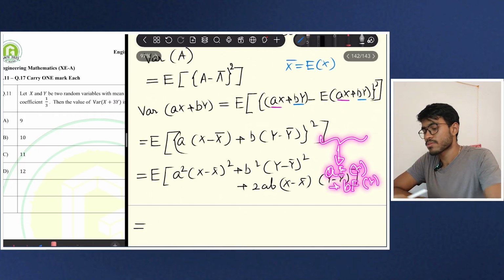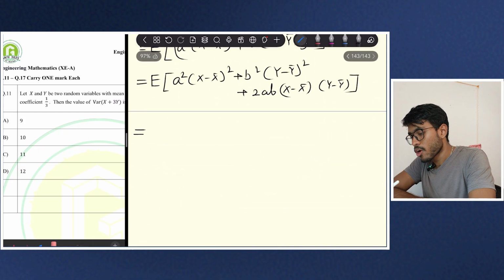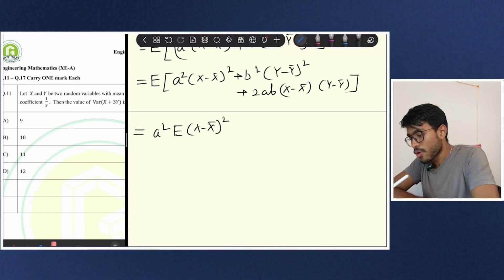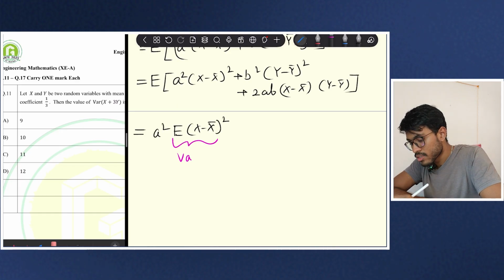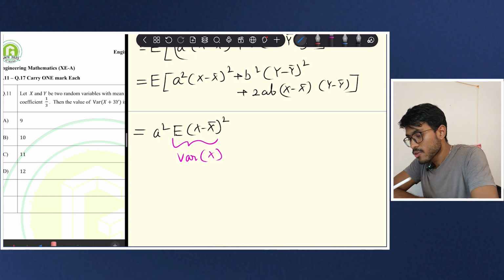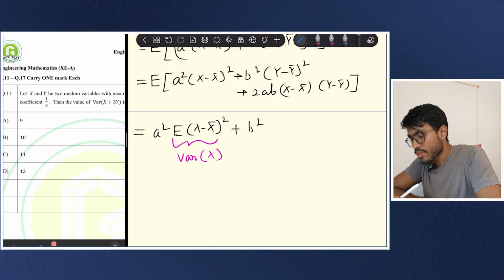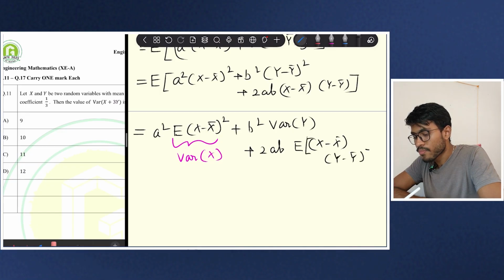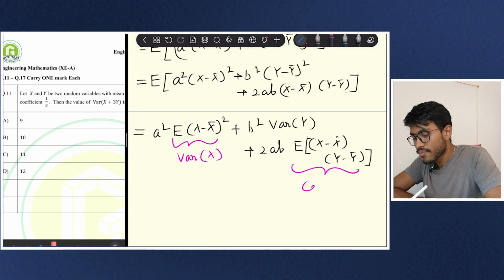These things are basic concepts of mathematics. Okay. Now, because again expectation is a linear operator, I can directly write a square of E of x minus x bar whole square. And now you know that this is my var of x. Similarly, this will be b square into var of y, and the remaining part, that is 2ab into E of x minus x bar into y minus y bar. So this is nothing but your basic definition of covariance of x comma y.